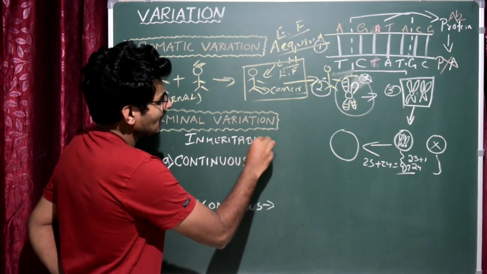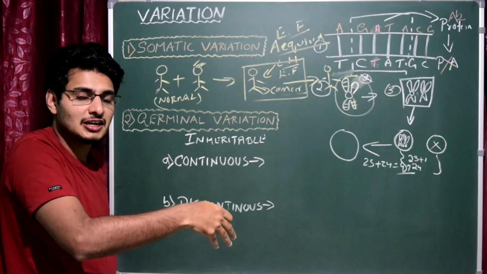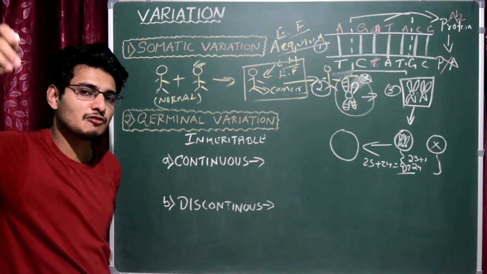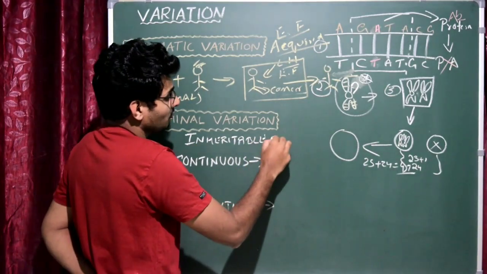Heritable. That means the variation which is mainly because of heredity. That means the characters which are transferred from one generation to the other generation. This is inheritable variation.